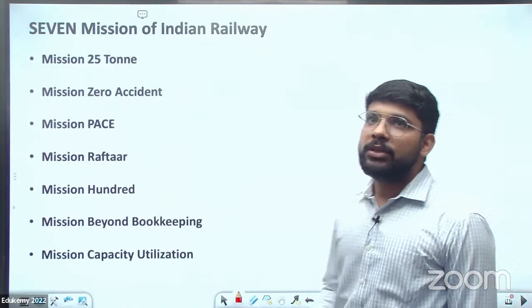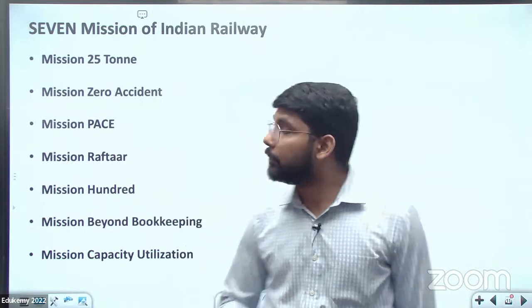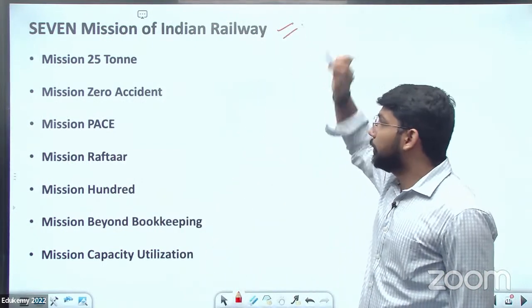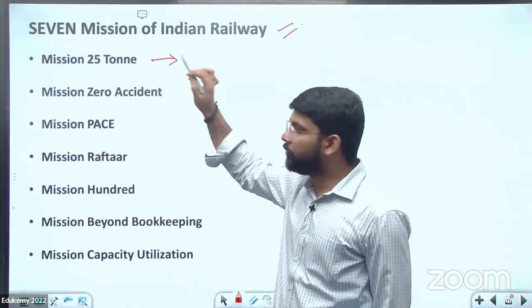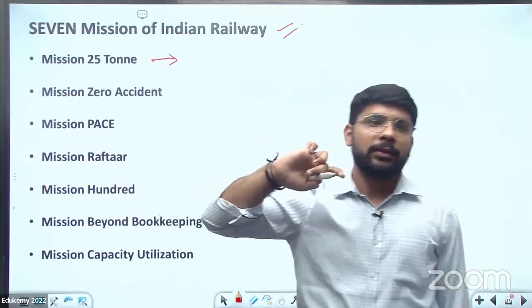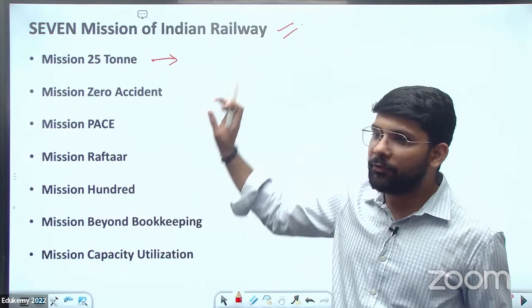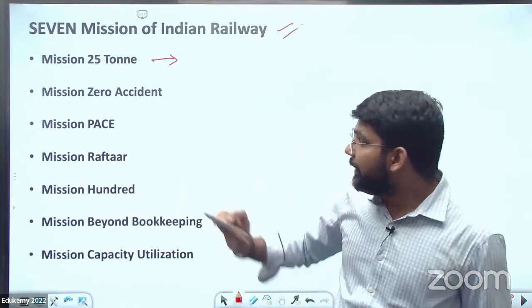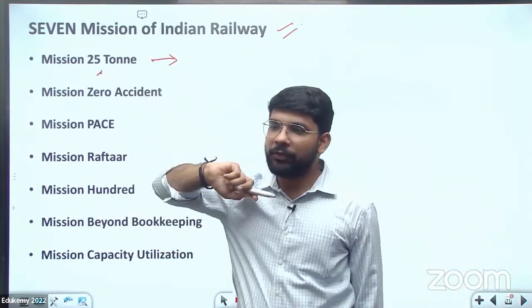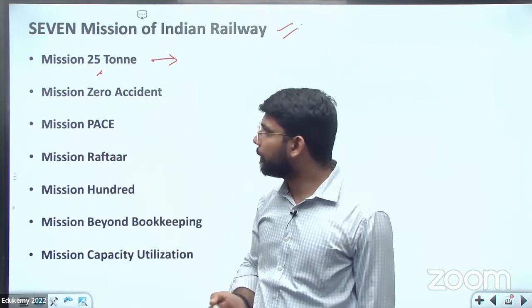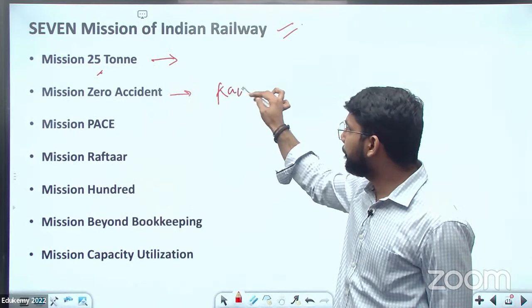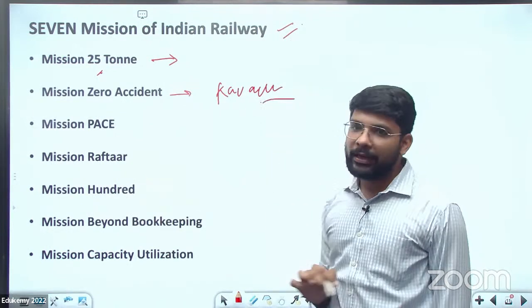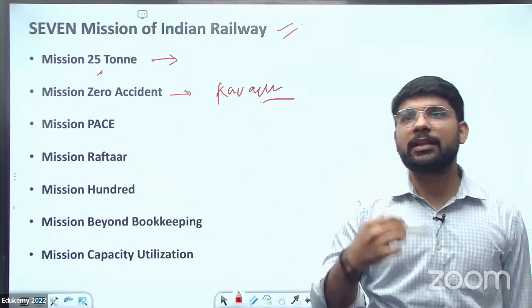Now these are the 7 missions of the Indian Railway. Mission 25 ton. Under this mission, the railway is focusing on increasing freight carried by 25% in the next few years. Mission Zero Accident through the collision system. Railway is focusing on reducing the number of accidents.